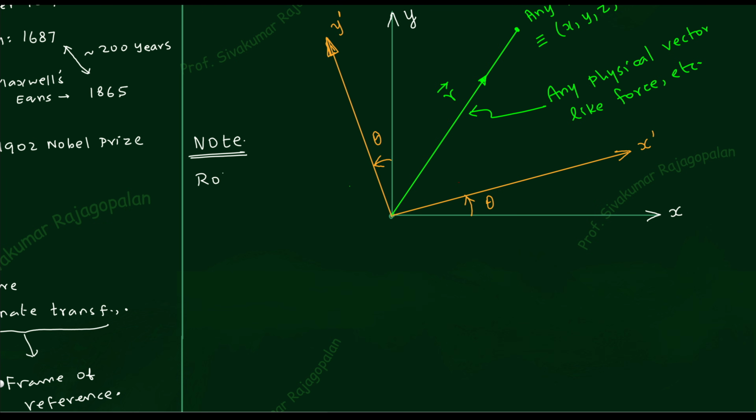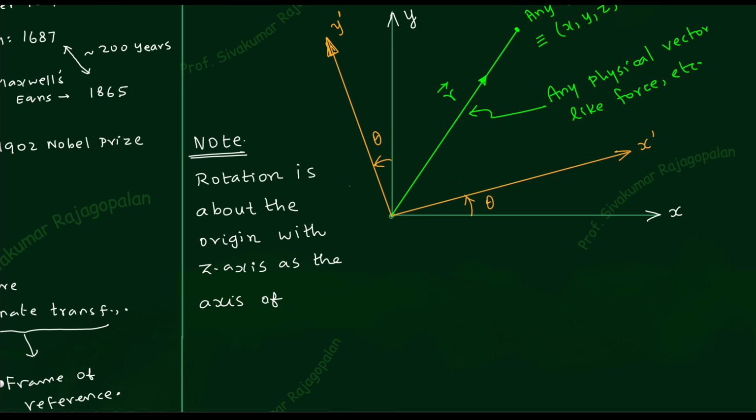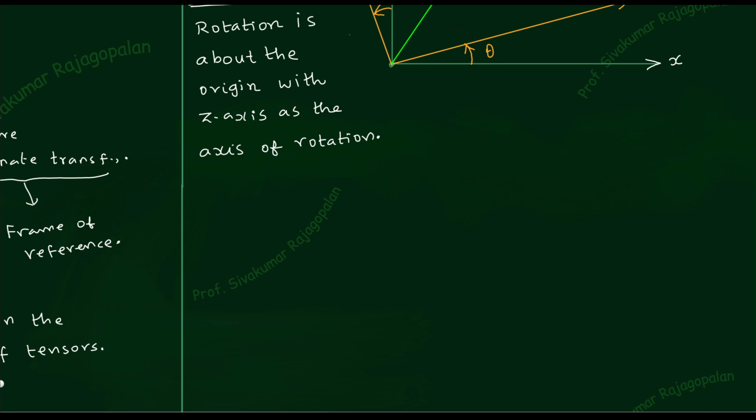The point to be noted is that we are going to rotate, right? So therefore the rotation is about the origin. Because how did you rotate? You have to explain. So I am rotating it about the origin. Not only that, but with the z-axis as the axis of rotation. If you don't tell the axis of rotation, then it is a big chaos. So you have to tell the axis of rotation. In our diagram, the z-axis is the axis of rotation. That will give you clarity. If this is not there, then some information will be missing. That's why I am writing it.